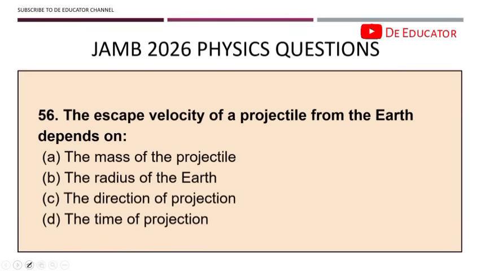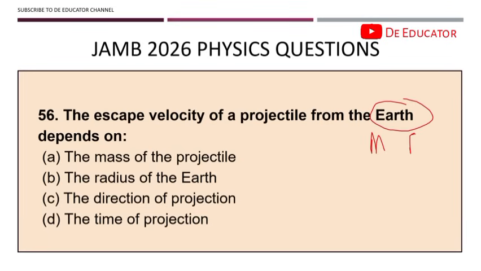Question 56. The escape velocity of a projectile from the earth depends on the escape velocity. You should know the formula for escape velocity. So the escape velocity depends on the gravitational field, and gravitational field depends on the earth's mass and the radius of the earth. Take note, it does not have anything to do with the object's mass.